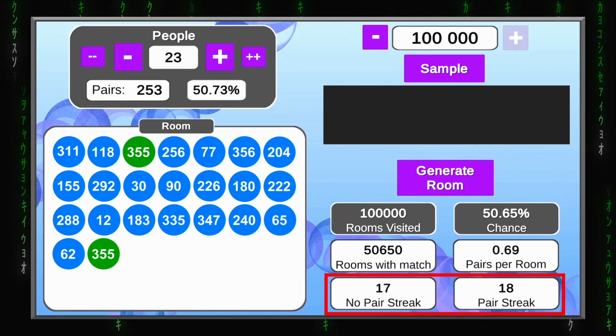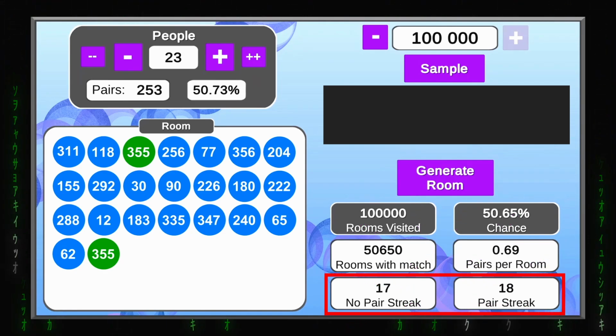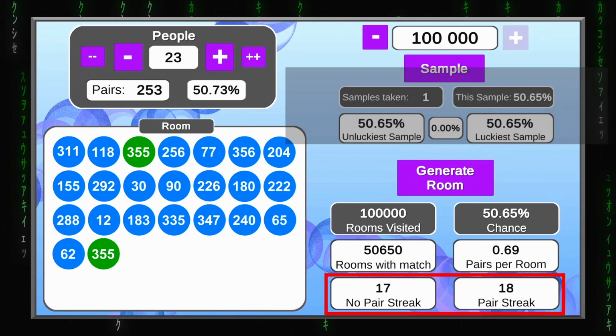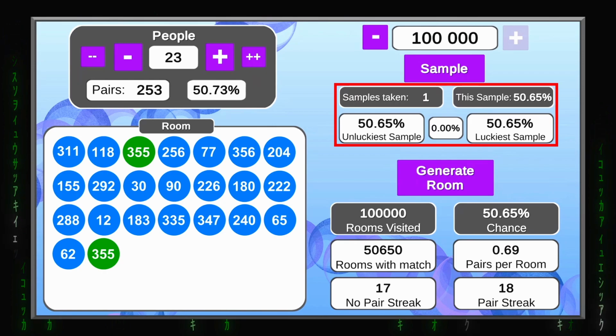It is a bit crazy to see, but at one point there was a streak of 18 and 17 same outcomes in a row, while the chance was 50%. And last but not least, there are several boxes under the sample button.